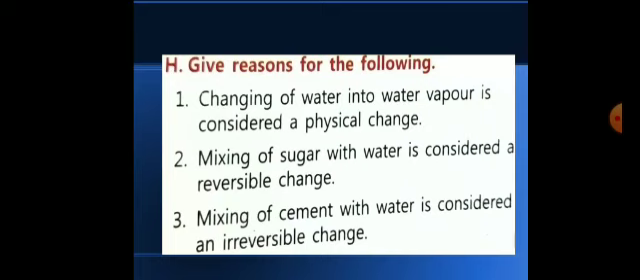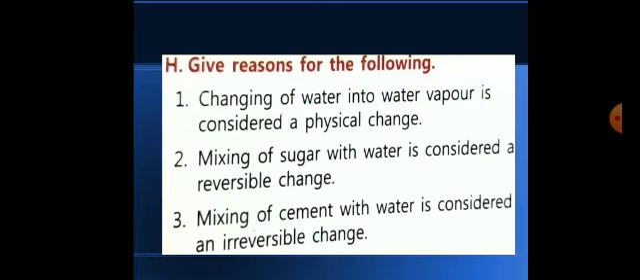Third one, have a look please. Third one is, it is written that mixing of cement with water is considered as irreversible change, because this change is irreversible. It is a permanent process, it cannot be undone. Okay, why? Because it is a permanent change. We cannot get back the original cement again, even after boiling or any other method. We cannot separate. So it is a permanent change. That's why it is called irreversible change.